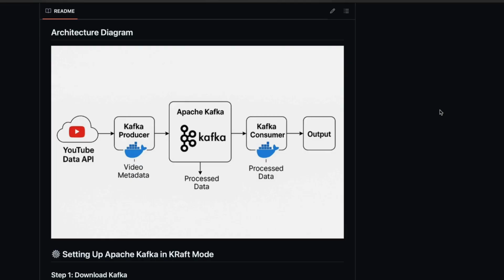So let's quickly go over what we have built. The main goal of our project was to stream YouTube video data in real time. To do that, we used a combination of Apache Kafka, Docker, and the YouTube Data API. We designed a simple but effective architecture with a producer fetching video information from YouTube, sending it to Kafka, and a consumer receiving and displaying that data.